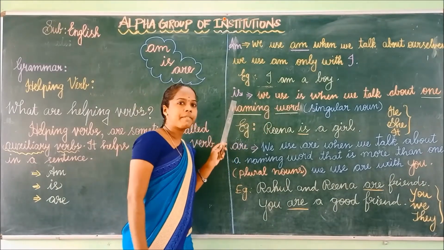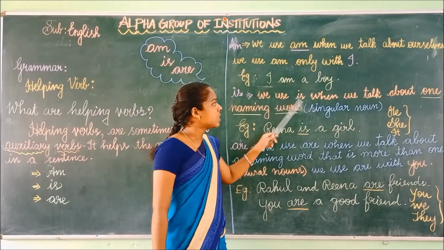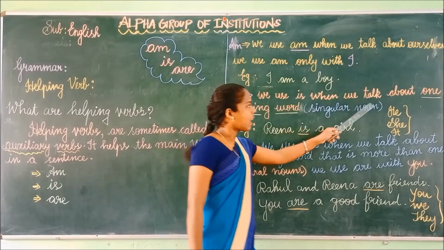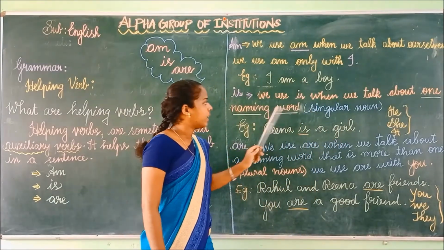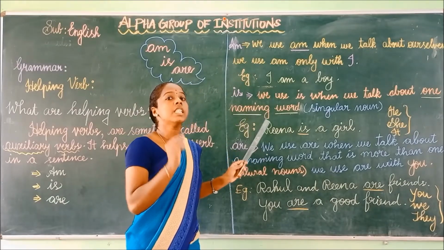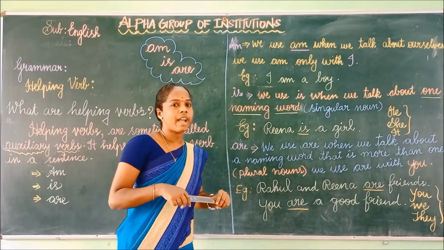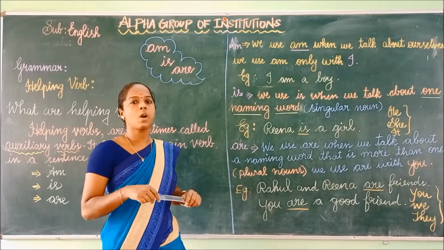Next, we will see where we have to use is. We use is when we talk about one naming word. We have to use is for the singular noun. We have already learned what a noun is. So, tell me children, what is a noun?